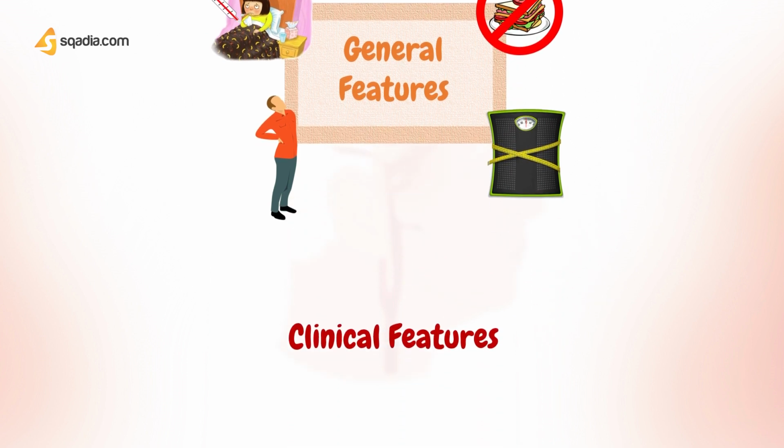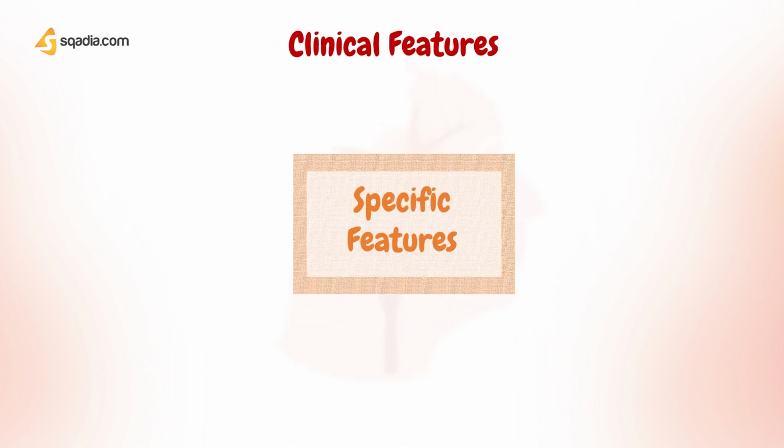Now come to specific features. It is the most common form of vasculitis in adults, so it should always be considered as a differential diagnosis of headache in 50 plus patients, especially when you get a very high ESR in labs. Such patients are often misdiagnosed as having tension headache.